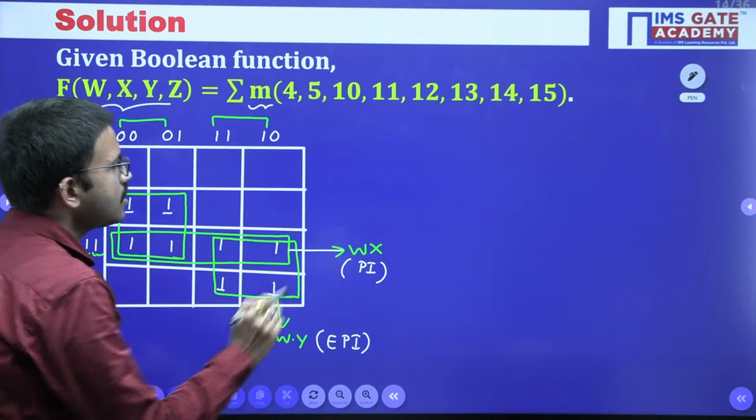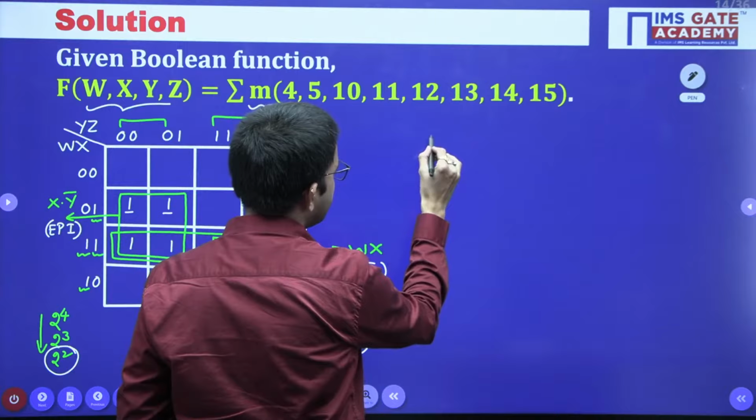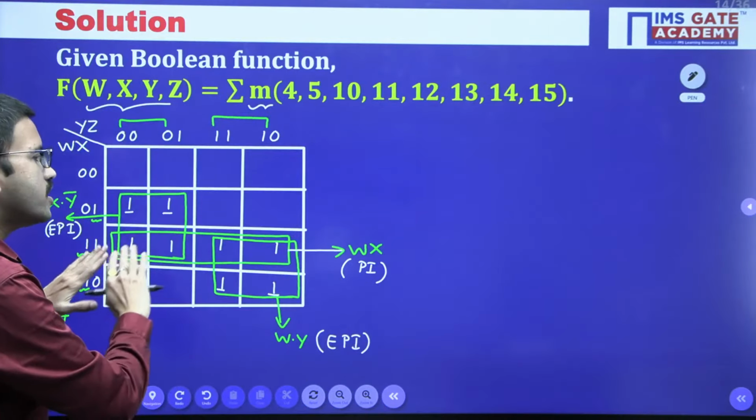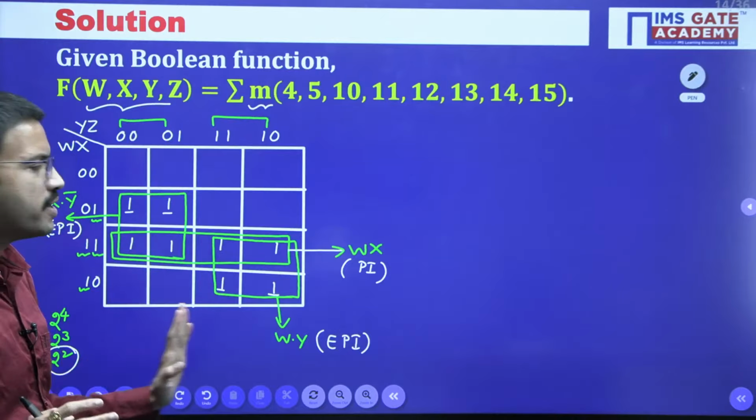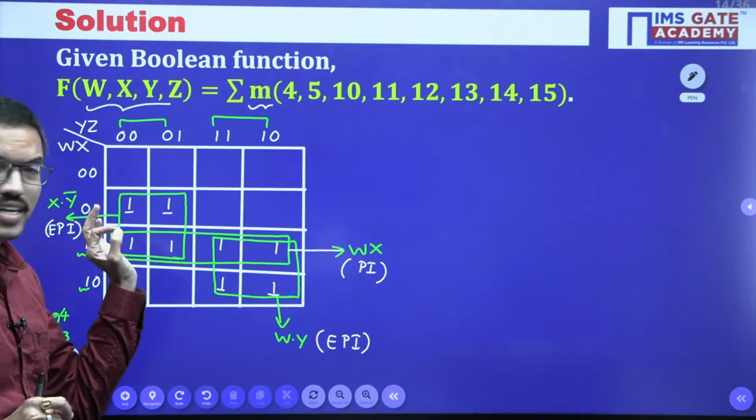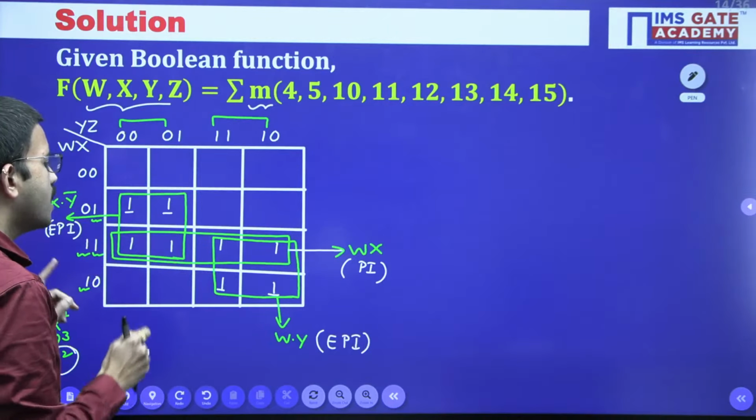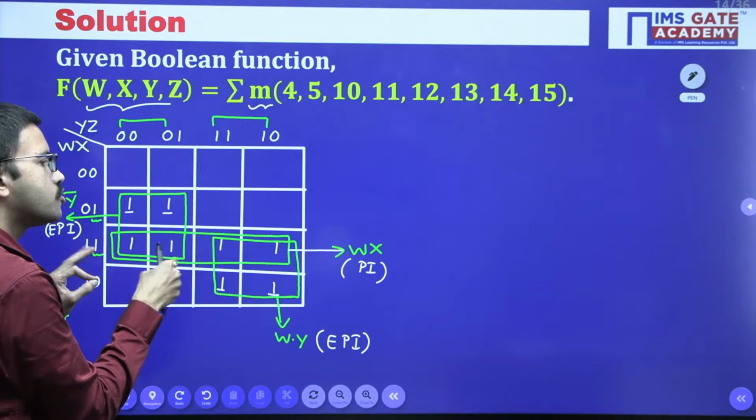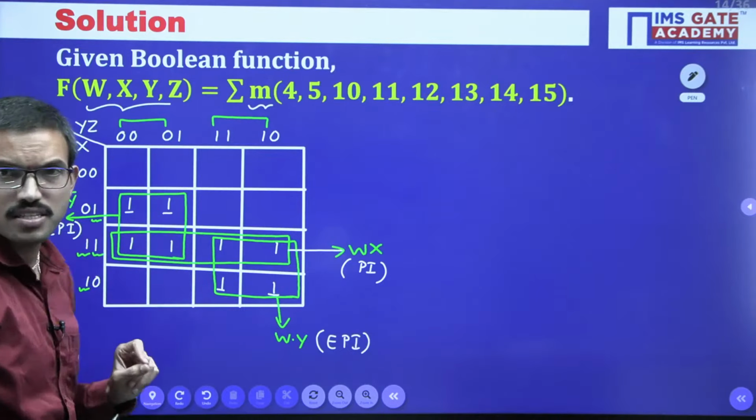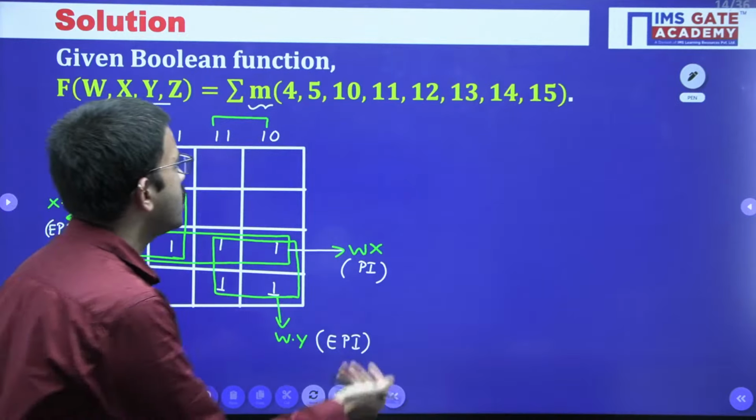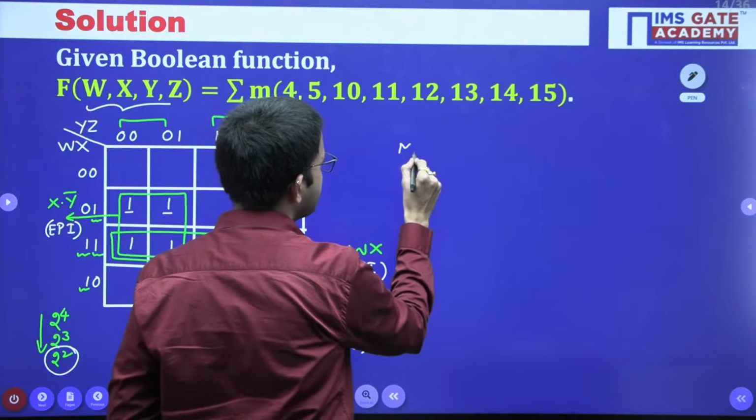So for the given K-map, the total number of prime implicants is 3, out of which, when we check the condition for essential, or compulsory, we come to know that 2 of them are essential. Out of 3, 2 are essential. So now let us write the minimized function.